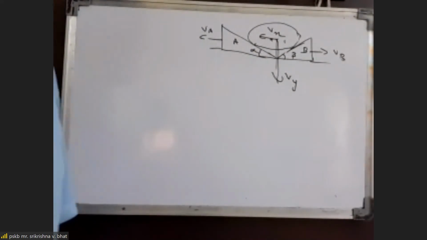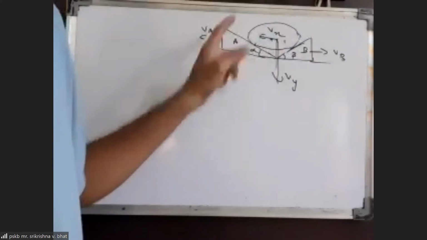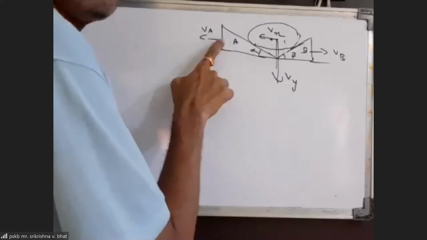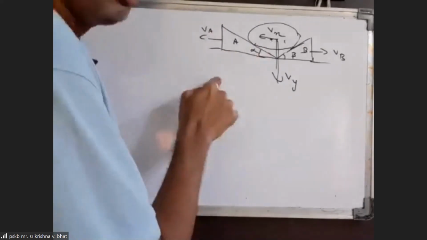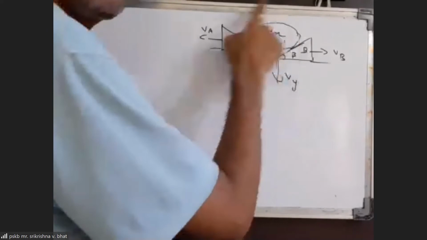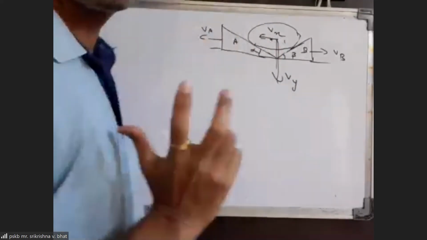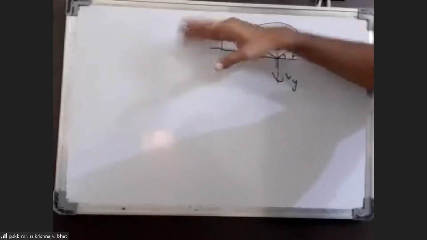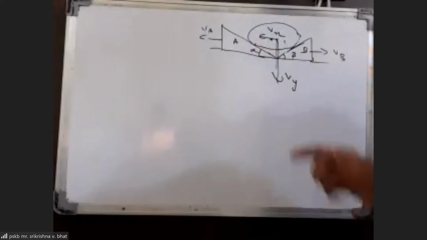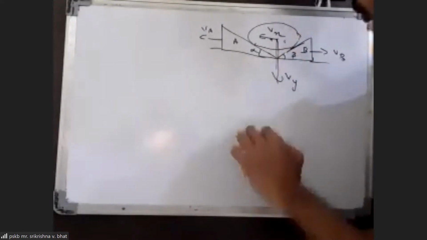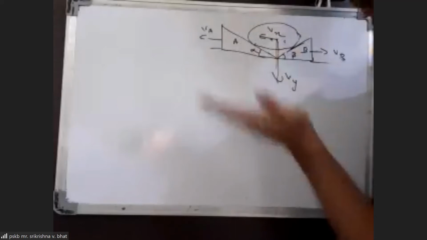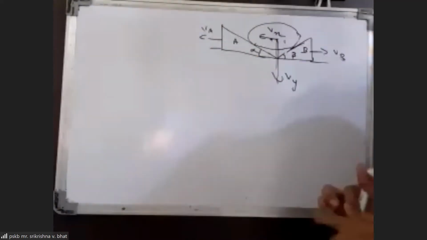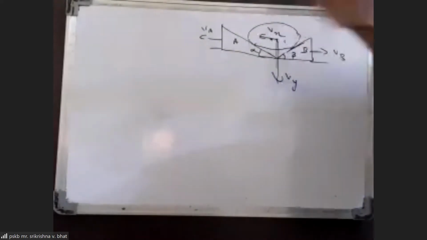Okay, so the constraint relation is that since contact is maintained between the cylinder and prism, we can say that the velocity of prism A along the normal and the velocity of this cylinder along the normal should be equal. You can take the component of velocity of cylinder along the normal and the component of prism's velocity along the normal, both must be equal. Now to find the cylinder's velocity along the normal, we have to resolve Vx and Vy along the normal to this prism.